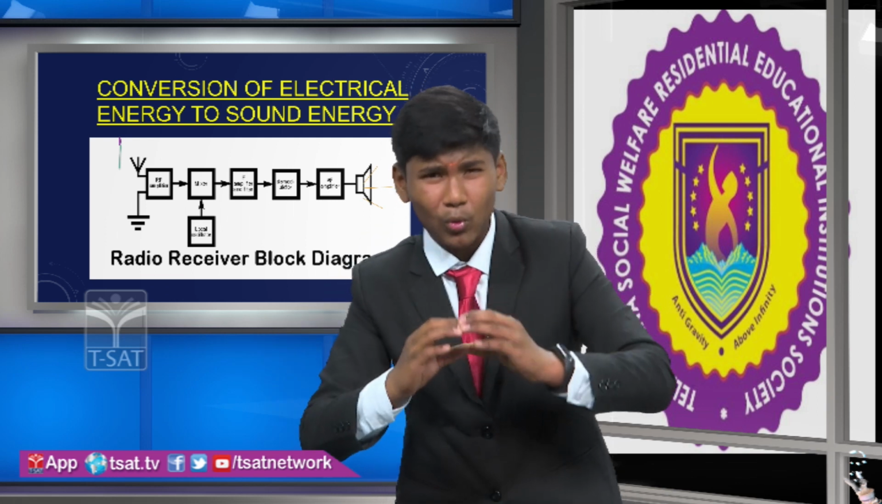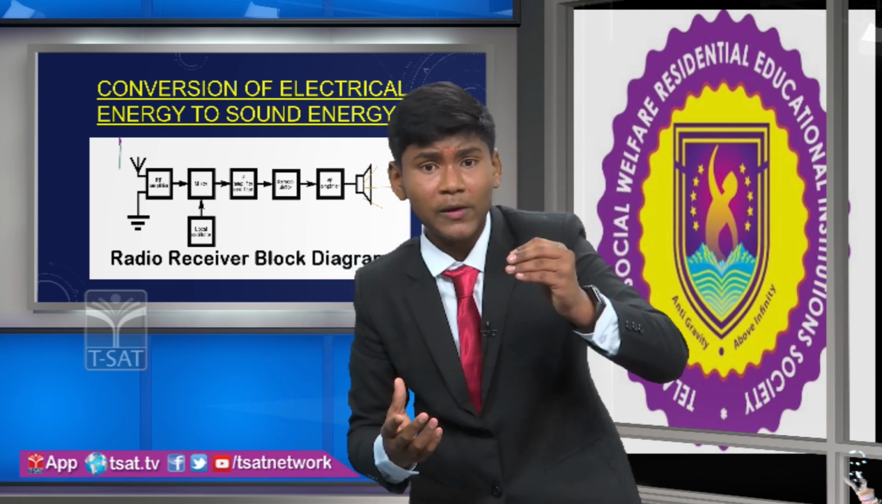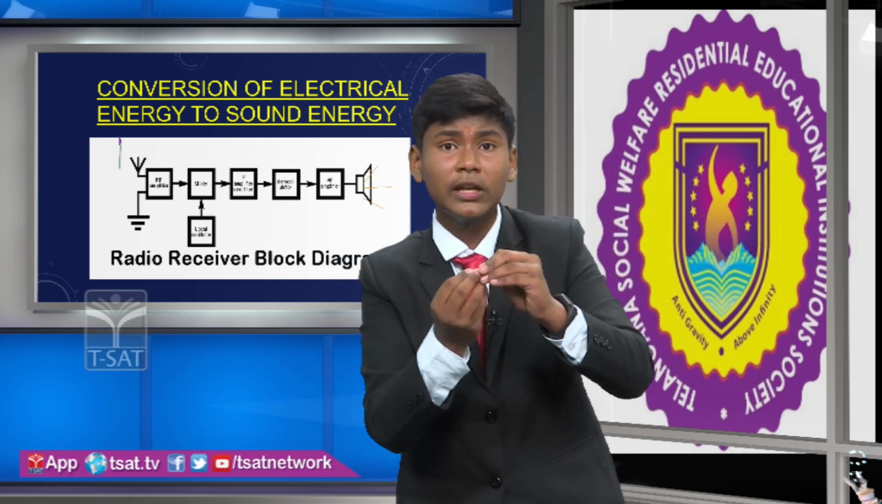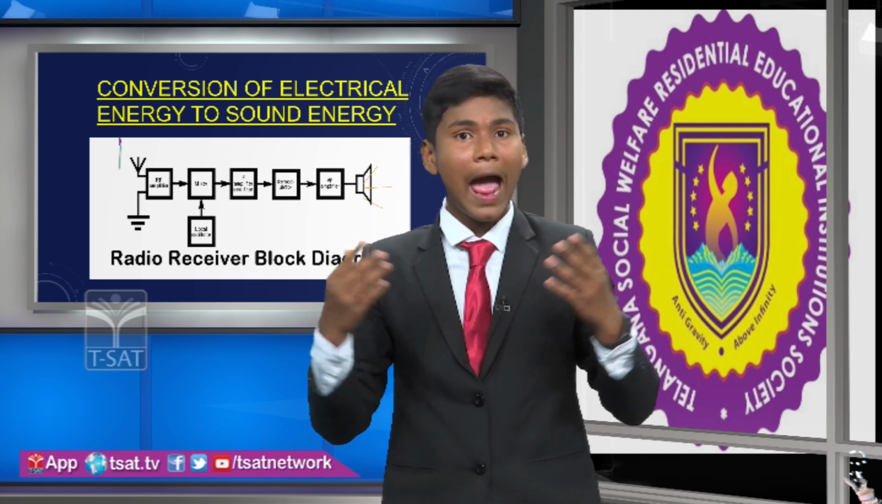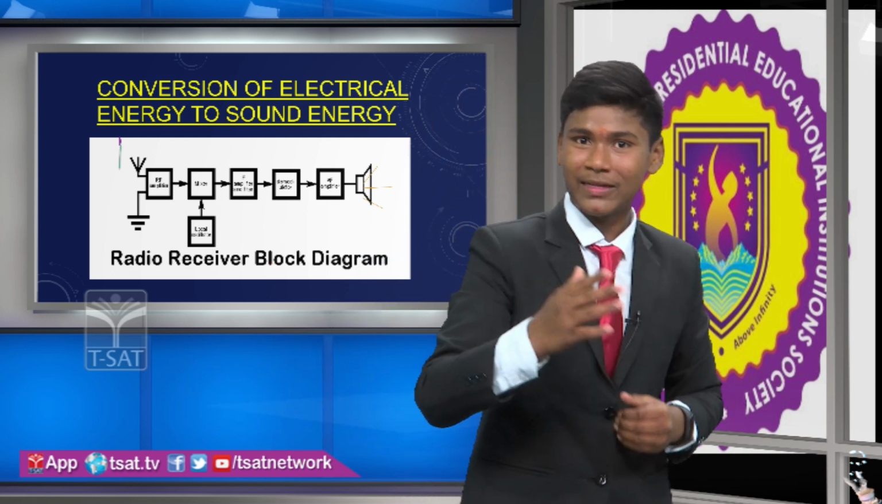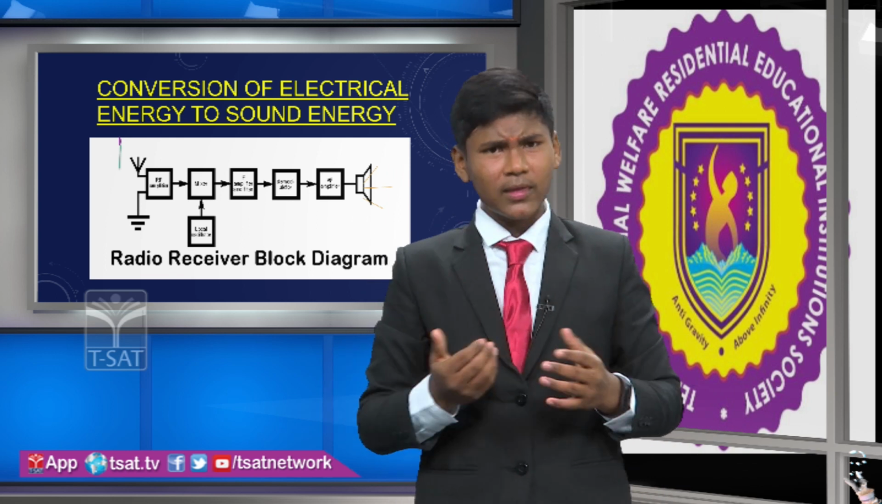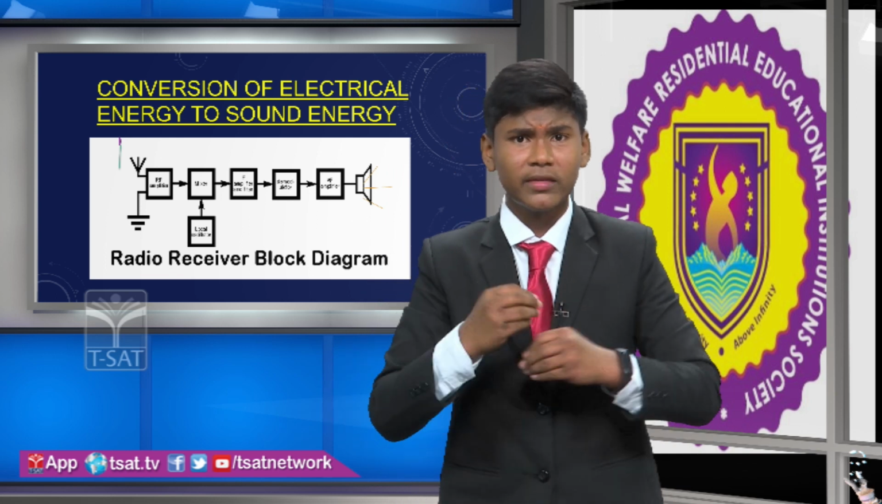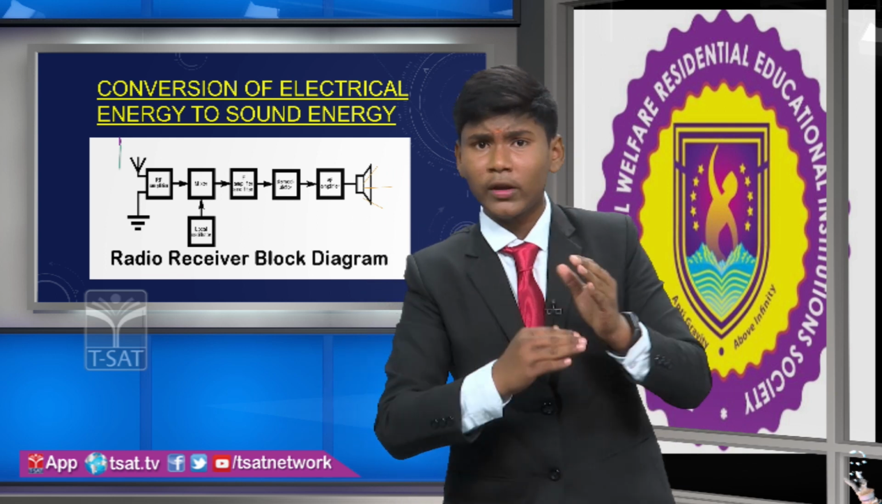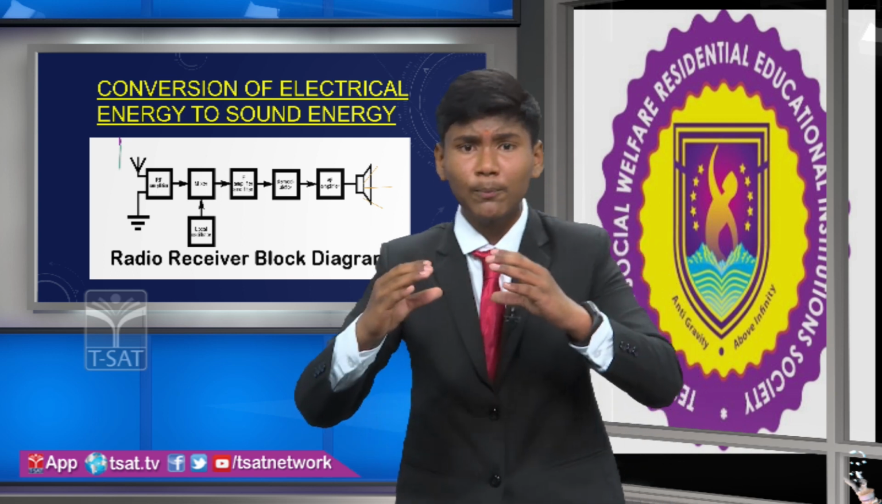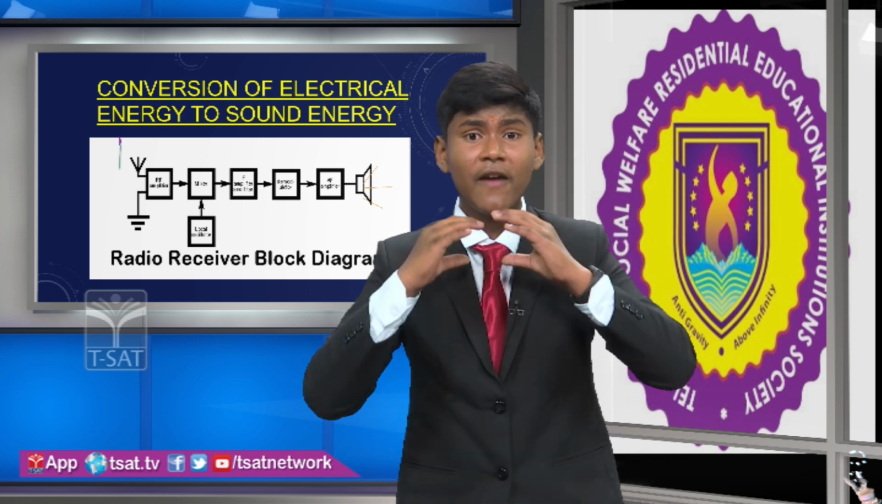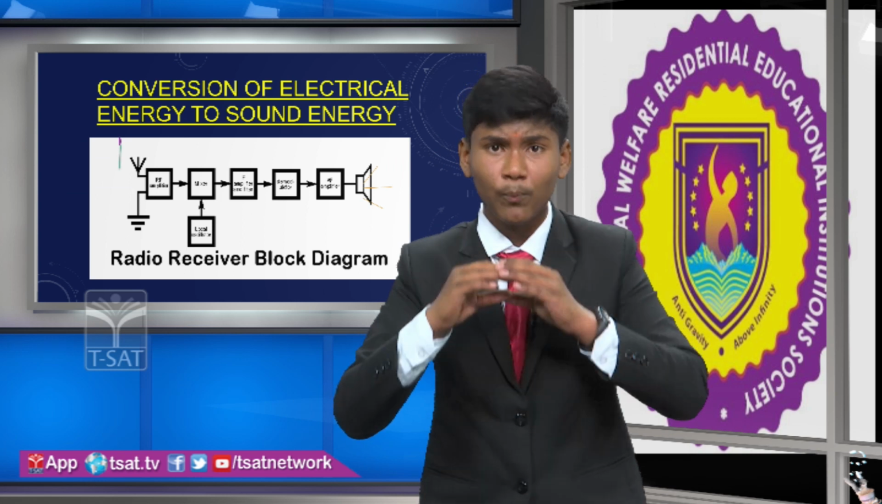In the mixer block, what will happen? The radio amplifier frequency and the local oscillator frequency mix together, and that form we are calling the mixer frequency. After converting in the mixer block, it will go through a space into another block. That block we are calling the IF amplifier and filter block.